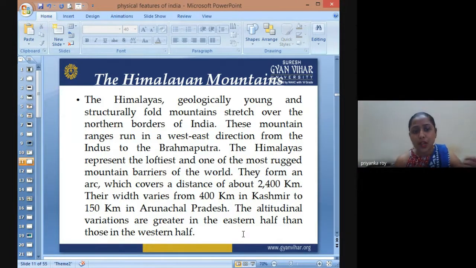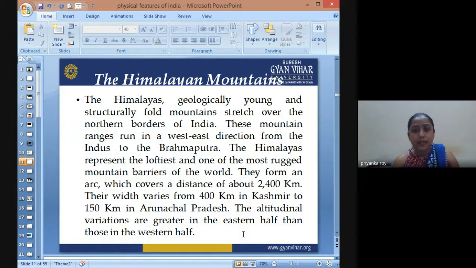This mountain range runs in a west-east direction, from the Indus to the Brahmaputra. So the rivers give it a frame, starting from the Indus to the Brahmaputra. The Himalayas represent one of the loftiest and most rugged mountains, meaning huge, wide, with very vivid changes in elevation among the mountain barriers of the world.